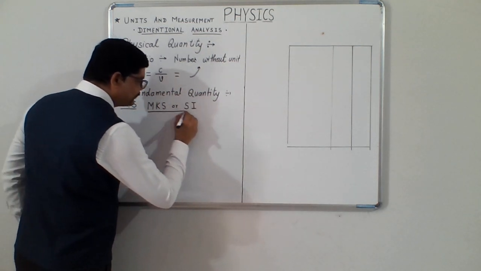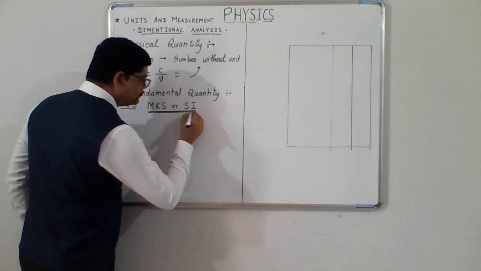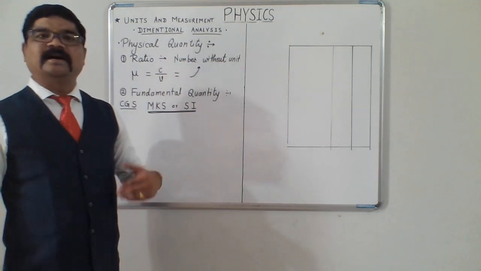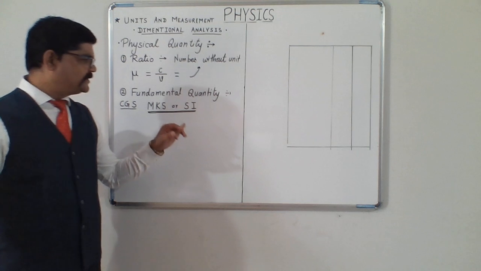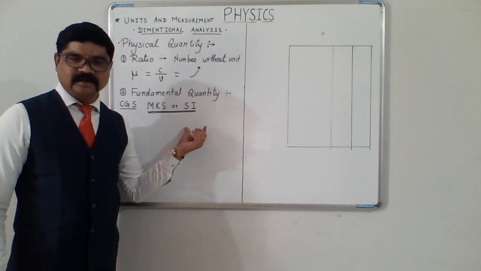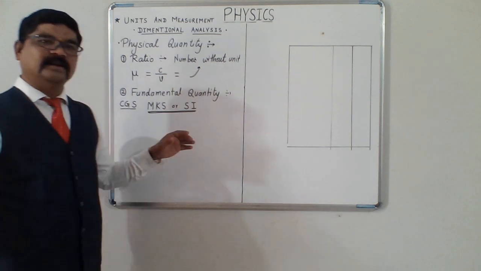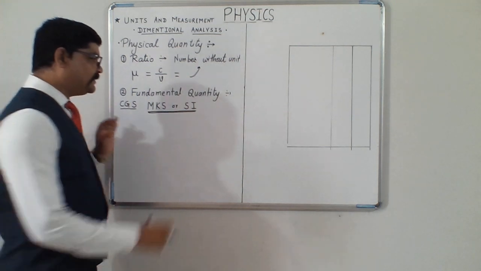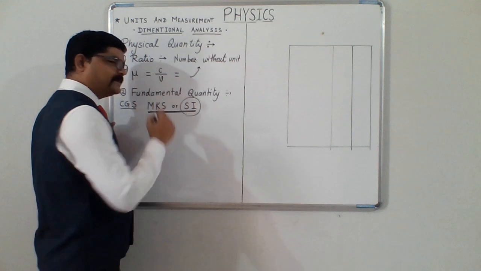We generally stick with this system of units to express our measurements. This is called the standard system of units. In all books you will find the physical quantities expressed in the SI unit system or MKS.